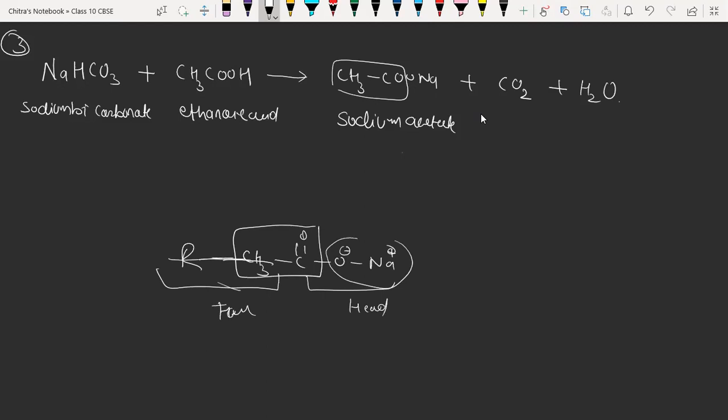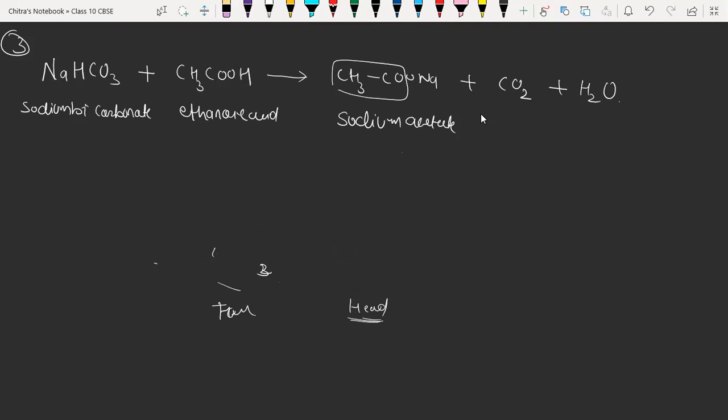Because we can add many CH2 units, a long hydrocarbon chain, over here, so it may become very long. That's why it is called the tail region, and the other is the head region. We are not going to discuss that. This is a part of 12th class.